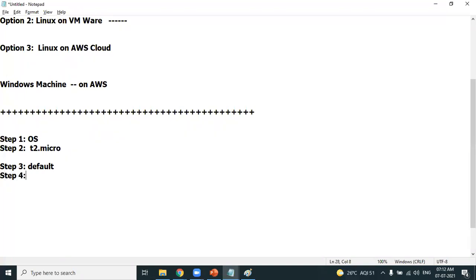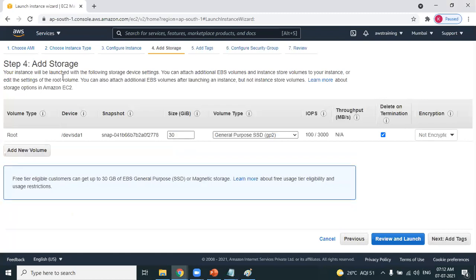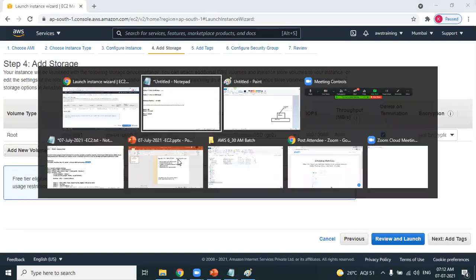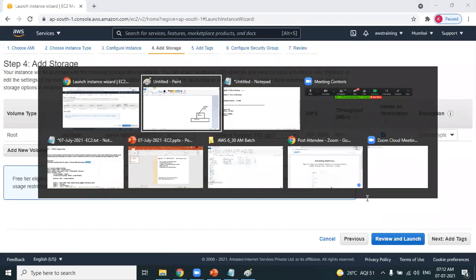Step 4, look at this. Can you guess storage? Storage is referring to hard disk. Step 4 is storage. AWS provides 30 GB of hard disk from their data center to your Windows machine. You're not allocating hard disk from your personal laptop. Are you understanding? You are using the hard disk space of the AWS data center. So how much hard disk is it providing? 30 GB. So we now got the complete hardware configuration. So the Windows machine which we are creating is having 1 GB RAM, 1 CPU and 30 GB of storage. That is hard disk. So step 4, take the default.